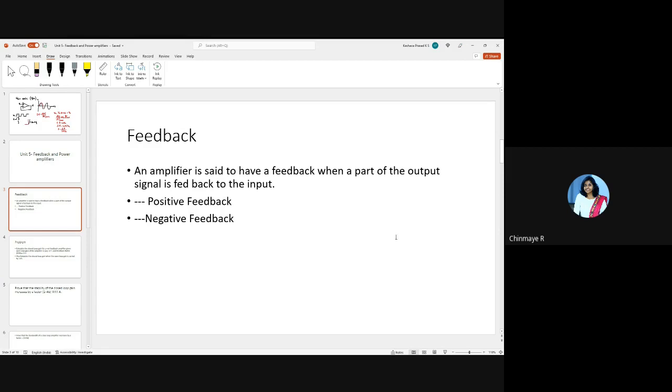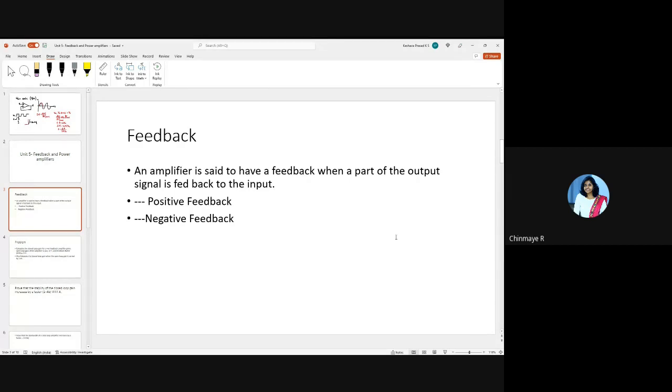We have seen in op-amps, right? Definitely we'll give a negative feedback so that it operates correctly. Just like if you don't understand what I'm teaching, you'll come and tell me, ma'am, you're not teaching well, we are not able to understand. So therefore, you please teach us so that we can understand. So that's a negative feedback. So basically, I'll have to correct myself, right? Similarly, if you're not doing well, then I'll come to the class and tell you you're not doing well, you have to correct yourself. So basically, that's a negative feedback. So that will help you correct yourself and operate efficiently.